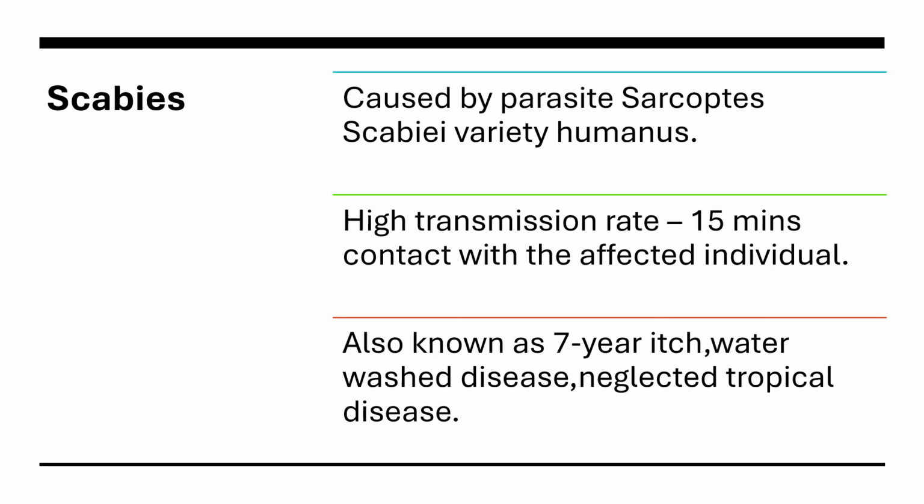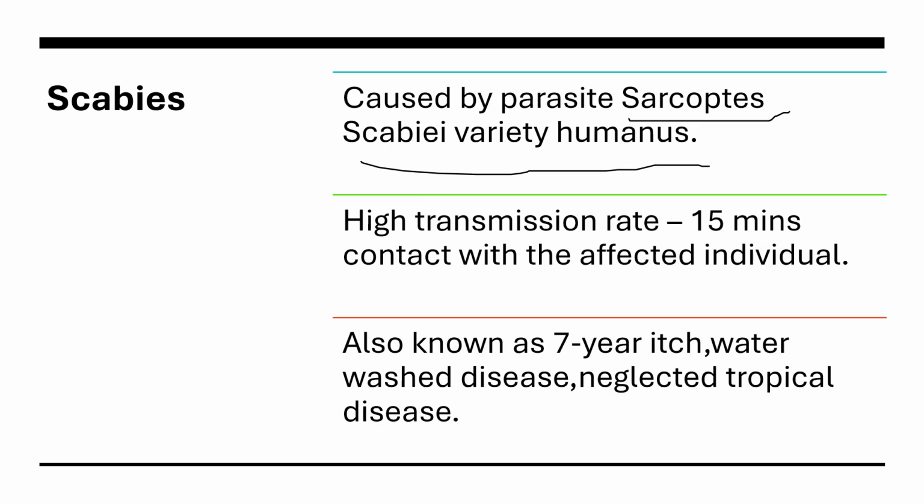So first, scabies is caused by the parasite Sarcoptes scabiei, and the variety is hominis. It's really important to know this because it's factual. You can't have a concept of this. Yes, this is a simple question that can pop up in your exams. So it's good to know that this is a parasite and it's caused by Sarcoptes scabiei.